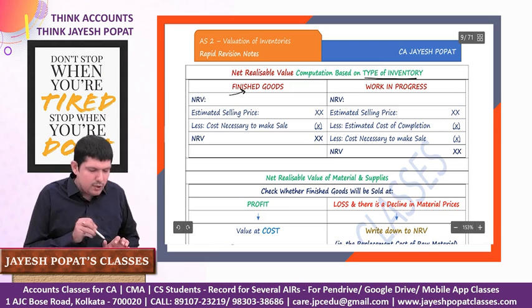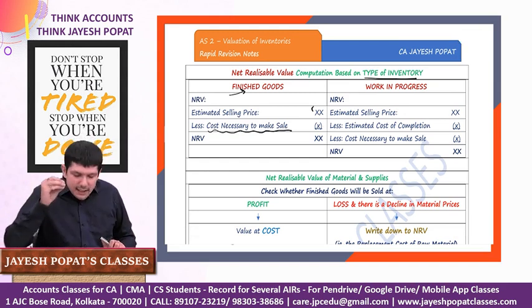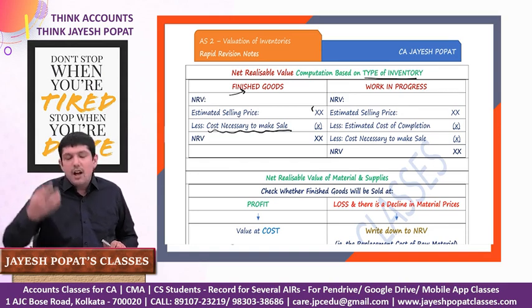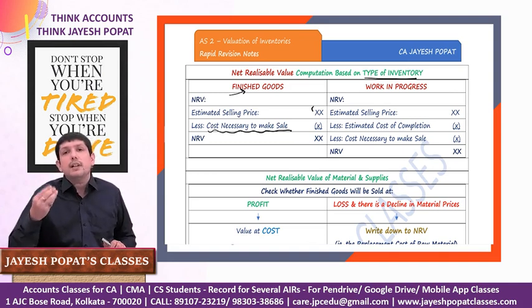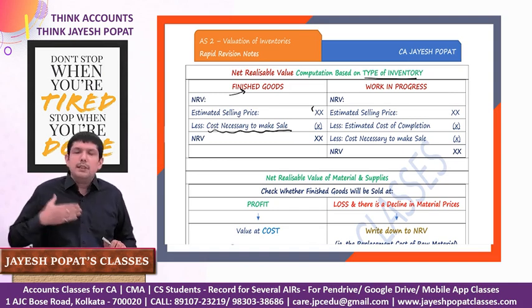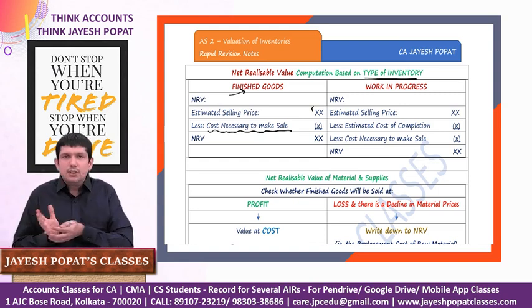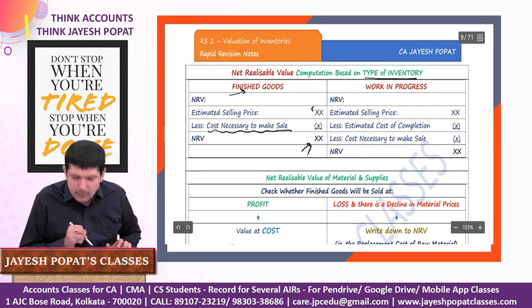If we talk about finished goods, net realizable value is estimated selling price minus cost necessary to make the sale. These are those expenses which are necessary to be incurred if you want to make a sale. For example, we have a CNF agent, we have a commission agent. All our inventories are sold through this commission agent. So whenever we make a sale, we need to pay a commission to this person. Maybe we have a contract with customers that it is our responsibility to deliver the goods to the customer. So if we are making the sale, we will have to incur the transportation cost. So these types of expenses which are necessary while you are making the sale will be reduced from the estimated selling price to arrive at the net realizable value.